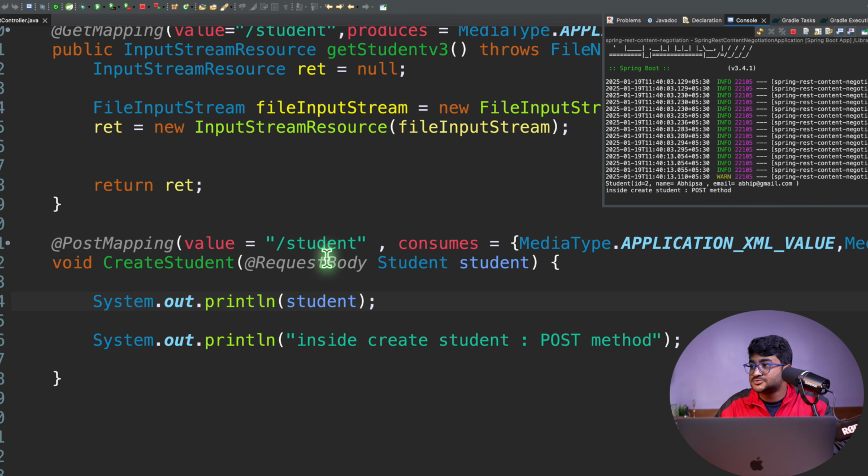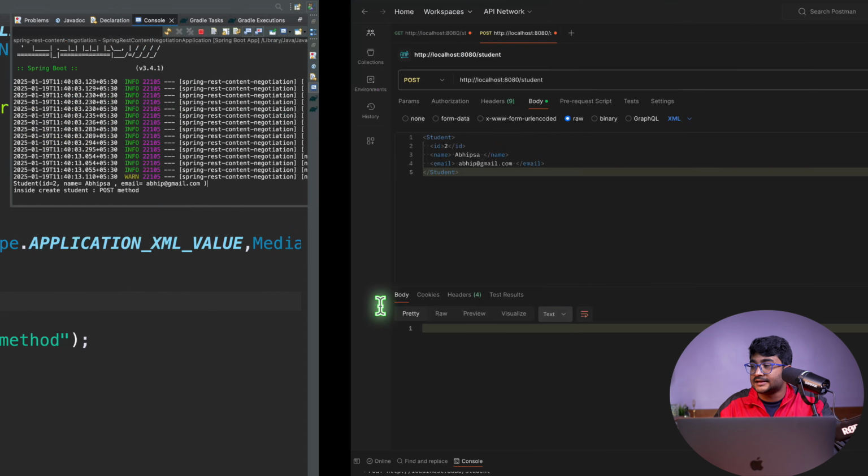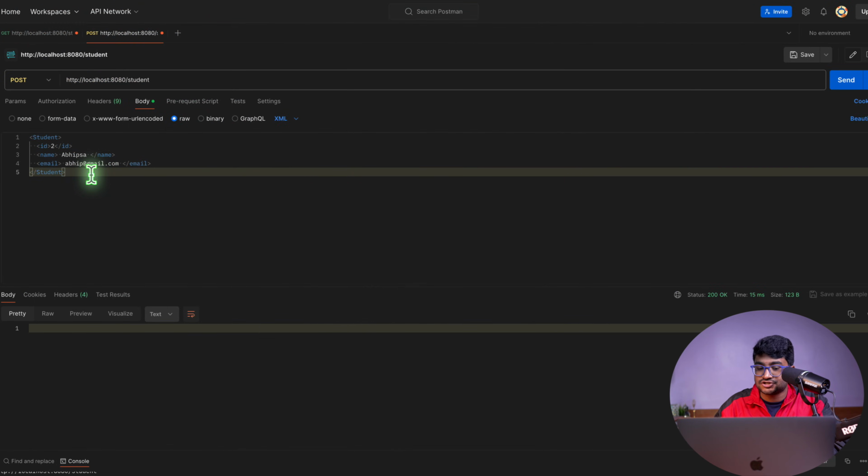So the request body does this work. It is able to bind the data with the student object by creating the student object, fetching the data, and putting it inside this object, which is cool, right? Now let's do one thing. I want to send the data in JSON format. This is the JSON. Do a send. Okay, it's a 200.